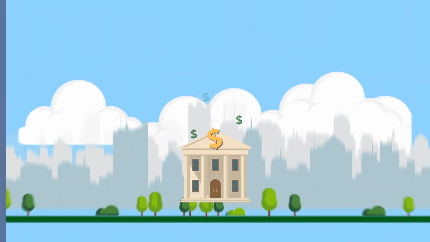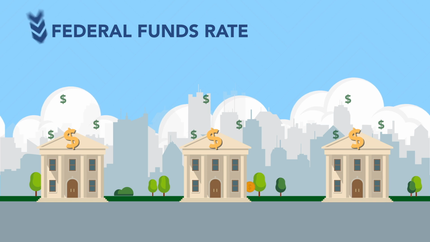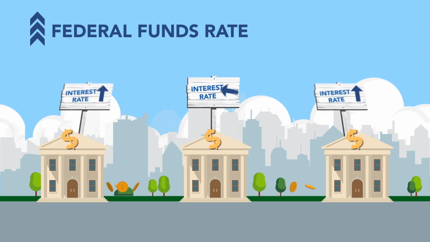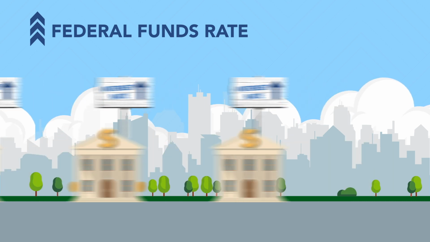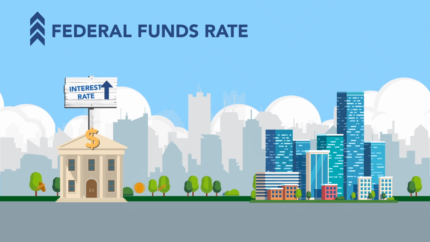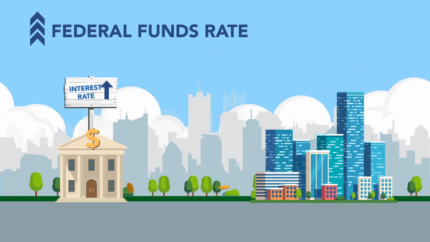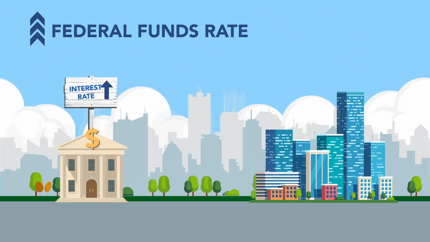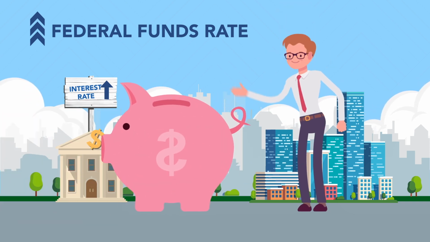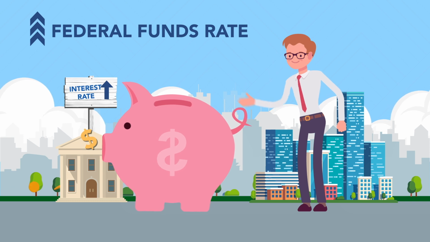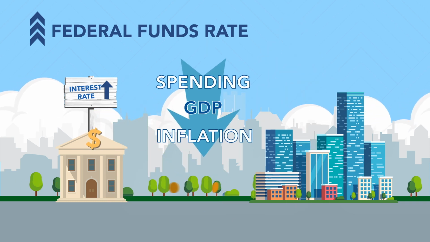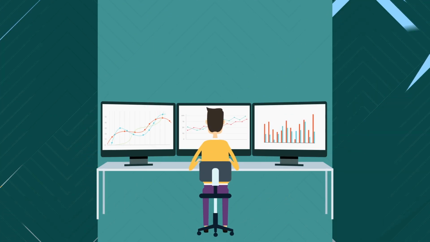So what happens if the federal funds rate goes up? As you'd expect, a raised rate can have the opposite effect. US banks may borrow less money from each other and increase the interest rates they charge to commercial and retail clients. This, in turn, increases the cost of borrowing for businesses and consumers, who respond by borrowing less. They also tend to save more as they can receive better returns on their deposits. This can result in less spending, lower economic growth, and reduced inflation.